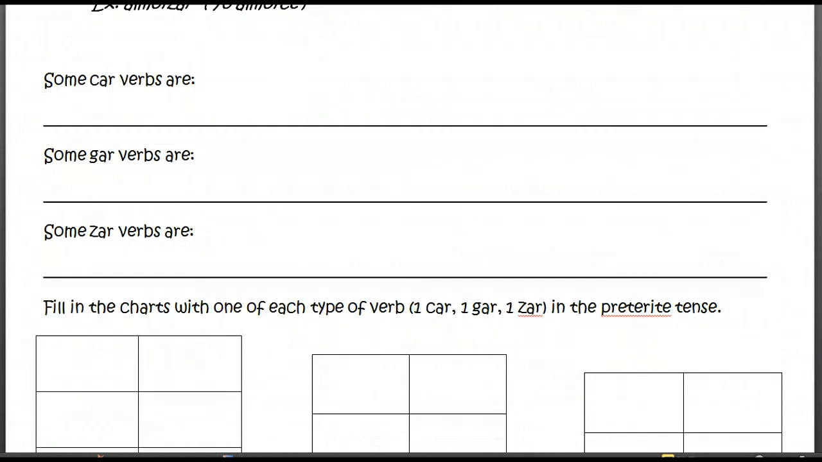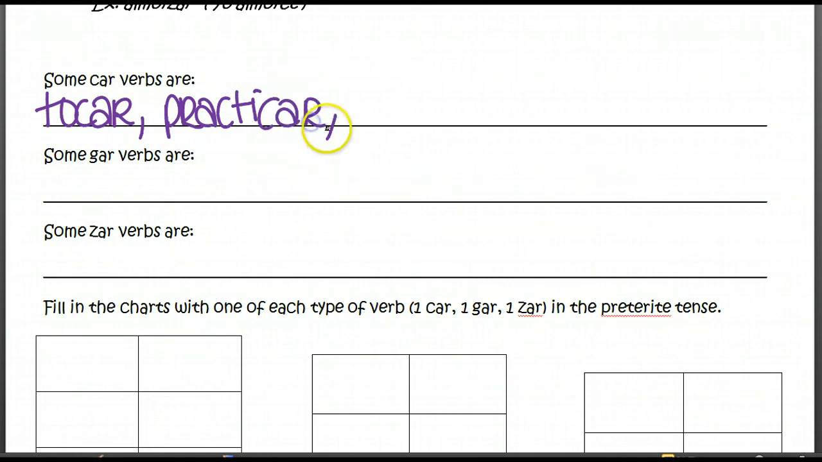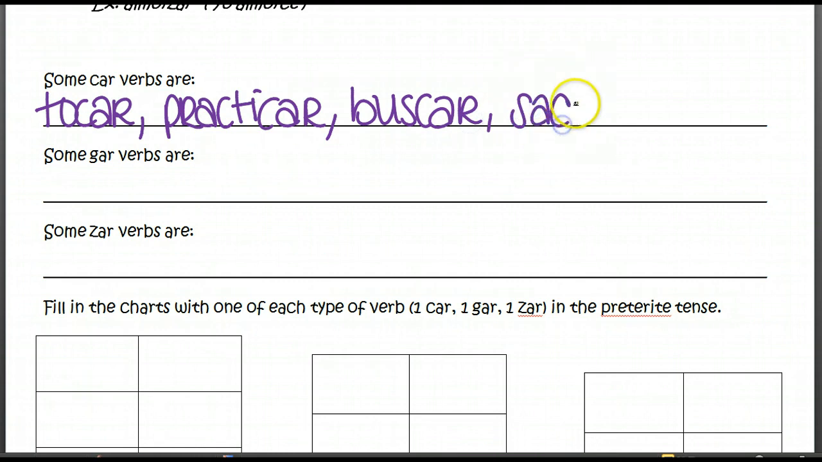So this happens to a lot of verbs because, believe it or not, we know a lot of car, gar, and zar verbs that we've learned in the past. So a couple examples of car verbs. We have the verb tocar, which means to play, as in to play an instrument. We have the verb practicar, which is to practice, like to practice a sport. We have the verb buscar, which means to look for. And another one is sacar, like to get good grades or to take out the garbage. That verb can mean a few different things.